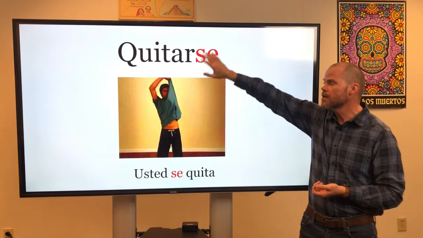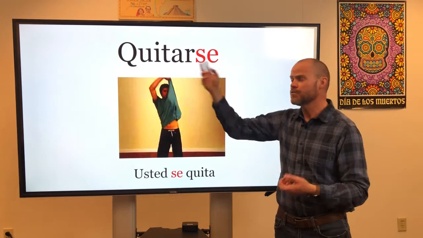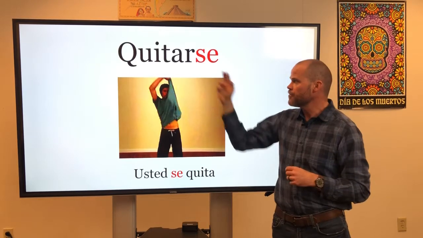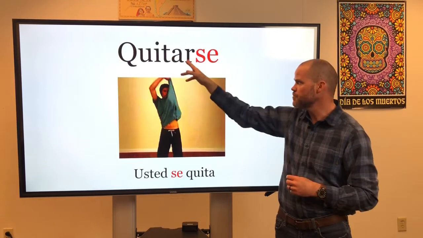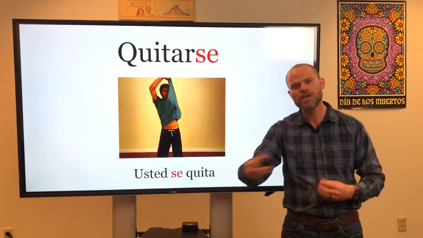Quitar. So quitar normally means to take away, but when I make it reflexive, now it means to take off oneself. So this is the verb you use when you take off clothing. So if I conjugate this in the usted form, it's going to be the usted ending, okay? And it's going to be usted se quita, and that would be you formal, take off.